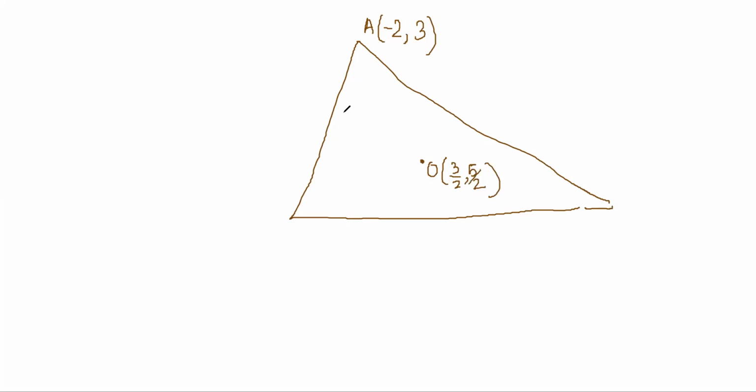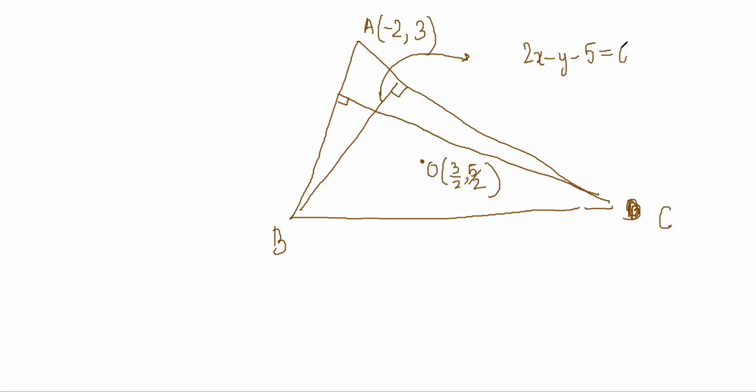And we know the altitudes, right? One altitude like this and one altitude like this. Equations of the altitudes we know, no? Tell me this equation. Altitude on AC is 2x minus y minus 5 equal to 0. And this altitude on AB is x minus y minus 4. Okay, great.